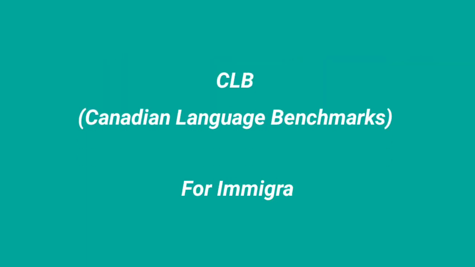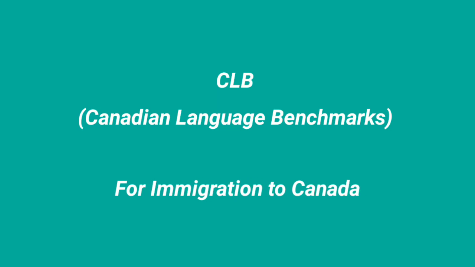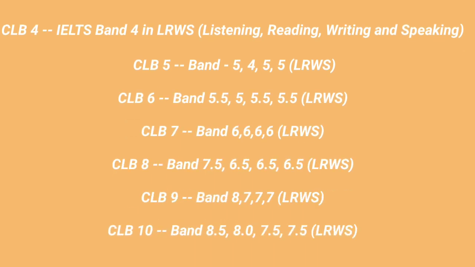The next language skill testing benchmark is CLB, which stands for Canadian Language Benchmark. CLB level is considered for candidates who are applying for immigration program for Canada. IELTS bands are converted into CLB level of such candidates. Now let us see in details how IELTS band scores are converted into CLB level. Candidates who score 4 band in reading, listening, writing and speaking, they get CLB 4. Candidates scoring 4 in reading, 5 in writing, 5 in listening and 5 in speaking get the CLB 5 level.